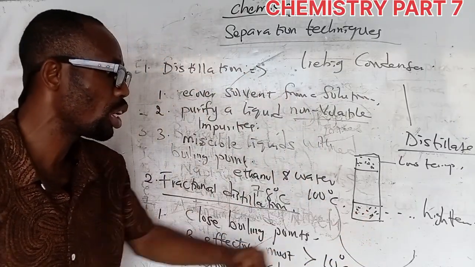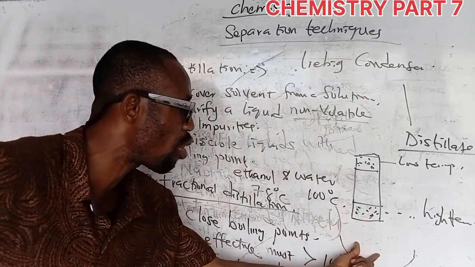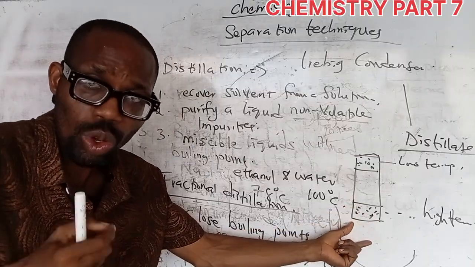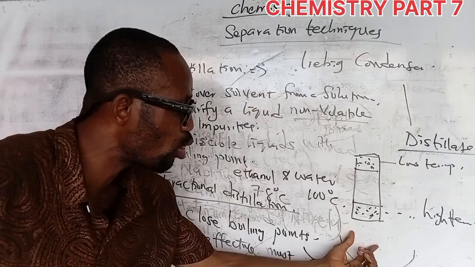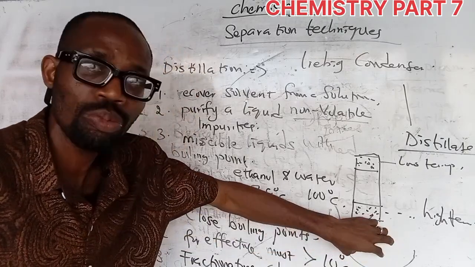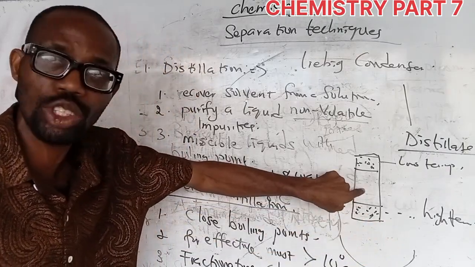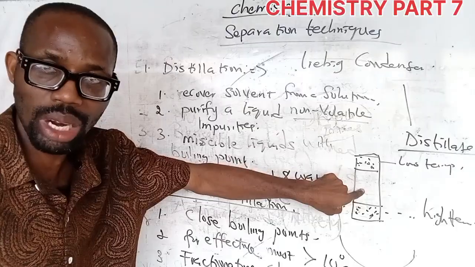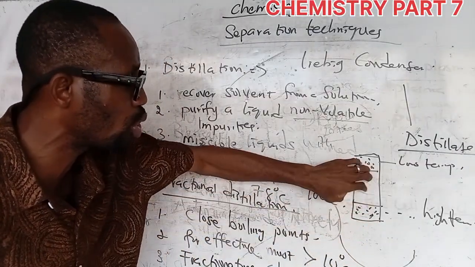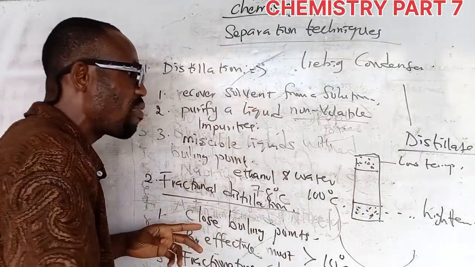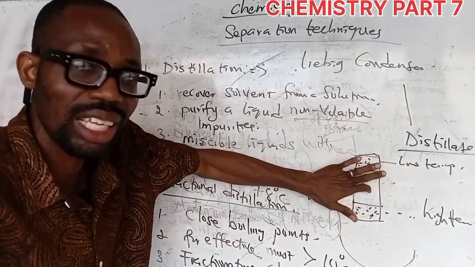Now, I want you to know something. As it is vaporizing, liquids that have a low boiling point will first of all leave the distillation flask into the fractionating column. Do you understand what I'm saying? So the one with the lowest boiling point will first of all lead out into the fractionating column, and then they'll start leaving and separation will start taking place inside this place.